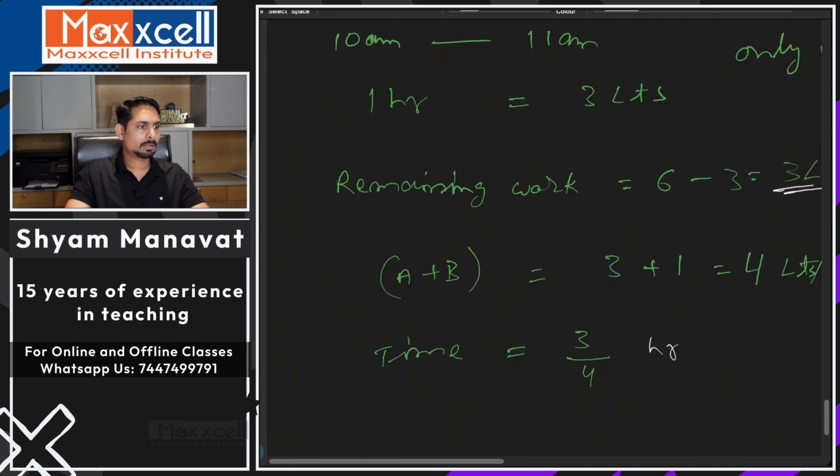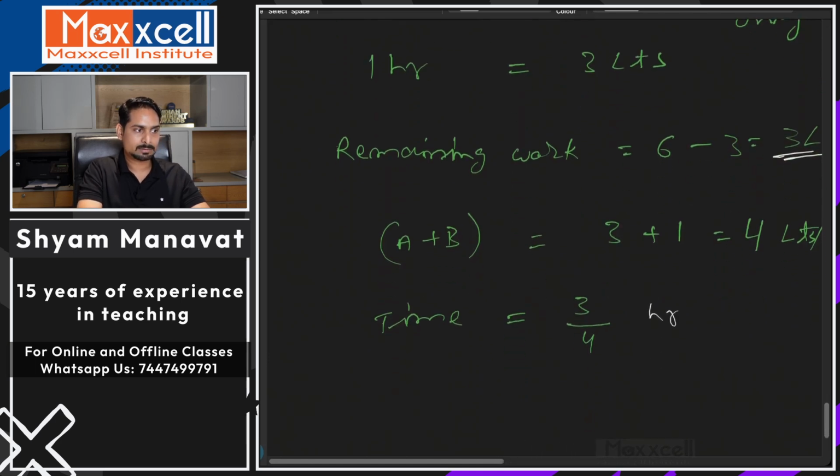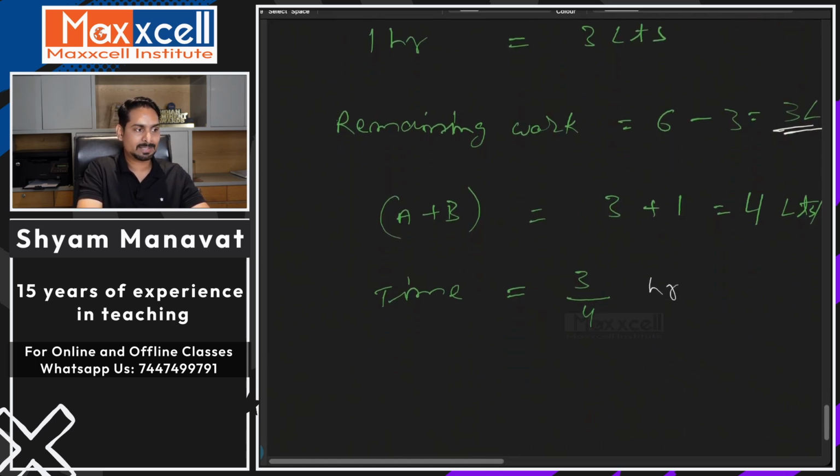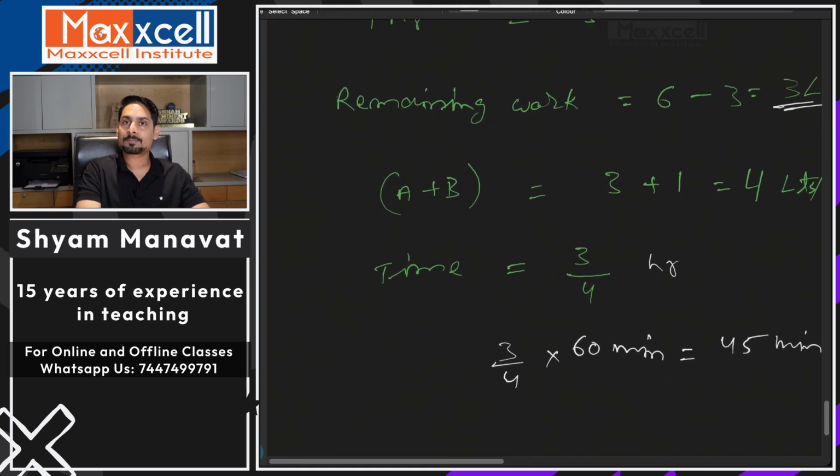Here you have remaining work, 3 liters, and you are able to complete that in 3/4 hours. Now if I convert that into minutes, I have to multiply by 60, because 1 hour is 60 minutes. That will get you 45 minutes.